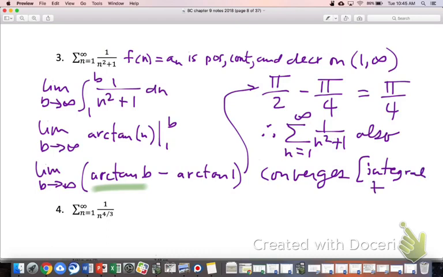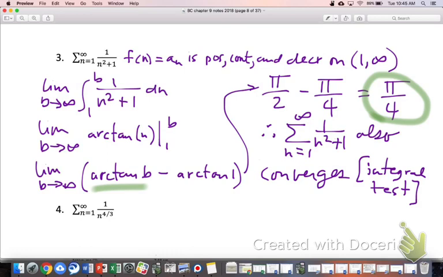So McKenna, all the way back around to your question earlier, she was pointing out that in the instructions for the integral test, it said that if the integral converges, then the series also converges, but not necessarily to the same value. And this would be a great case of where we could talk about that. This is what the improper integral converged to, right? So the evaluation of the improper integral is pi over 4. That does not mean that the series converges to pi over 4.